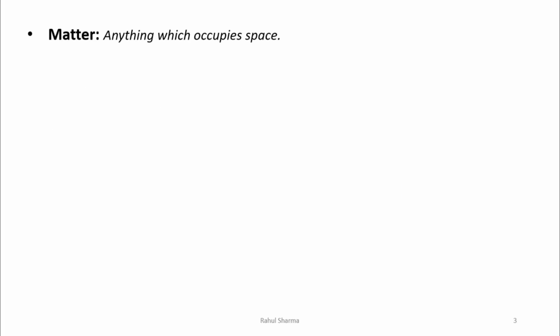Now we will discuss few basic terms which are required to study the subject. First is matter. Matter is actually anything which occupies the space, or we can say it possesses mass and offers resistance to any external force. For example, iron, stone, anything, air, etc. But whatever the present thing is there, that is known as matter.